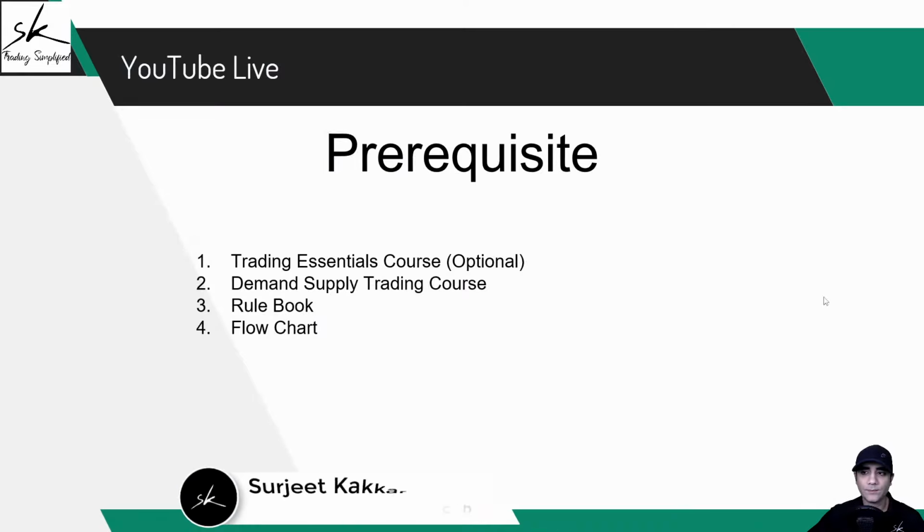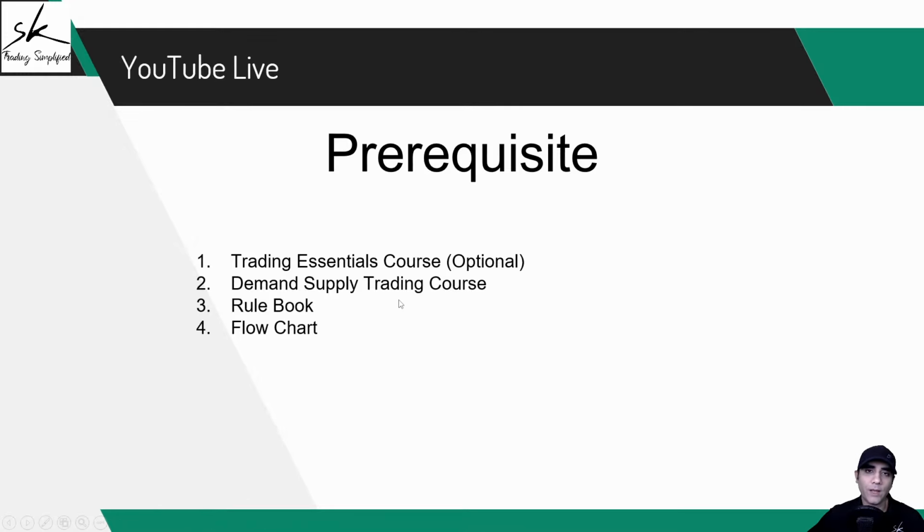After that, we have 2 documents, which is the rule book and the flow chart. So during the live session, you will see that I use these 2 documents to plan trades in a very mechanical and rule-based way. Now, how do you download these documents? Let's also talk about it. It's very simple.